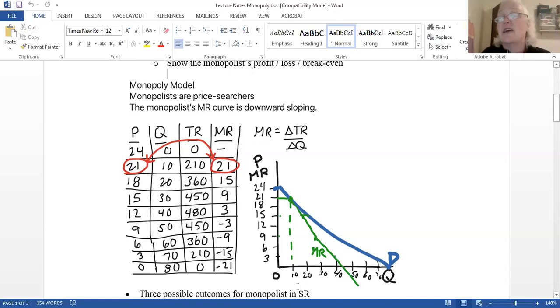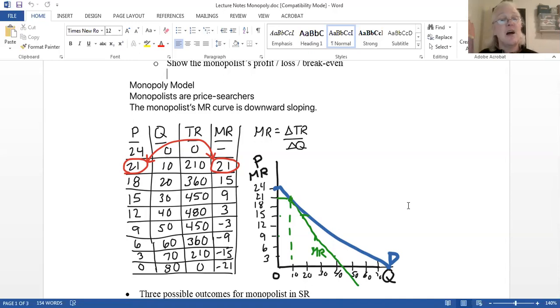Notice it does go negative, and notice my marginal revenue curve down here crosses the horizontal and goes negative, and that's okay. So now we have an important distinction: the demand curve and the marginal revenue curve for a monopolist are not the same curve. Remember, under perfect competition, they were the same curve.